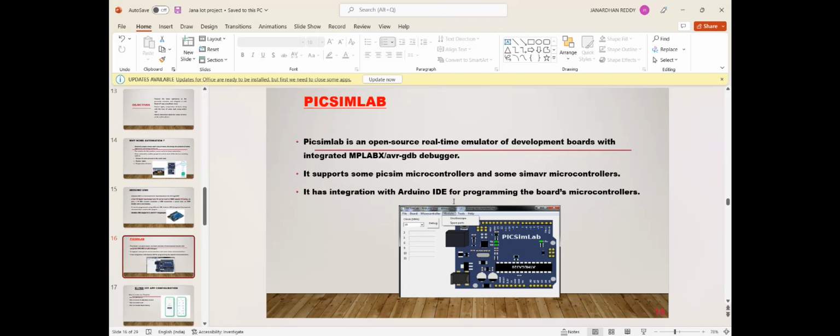PICsimLab. PICsimLab is an open source real-time emulator of development boards with integrated MPLABX, etc. It supports some simulators of microcontrollers. It has integration with the Arduino IDE for programming the boards, microcontrollers, etc. For software purposes, we are using PICsimLab. There are a lot of applications, so we are using one of them.